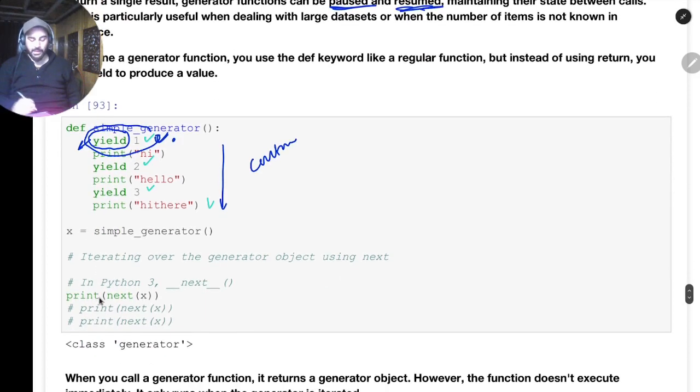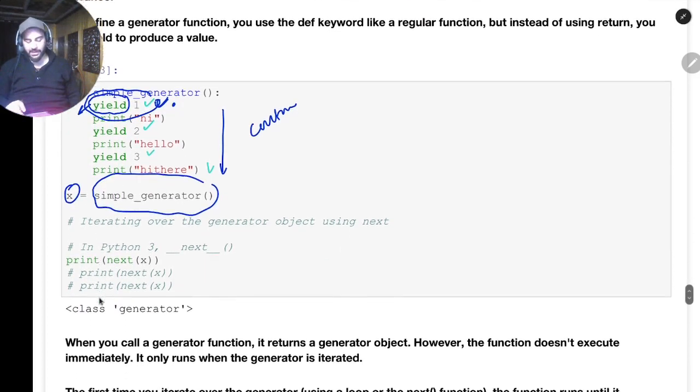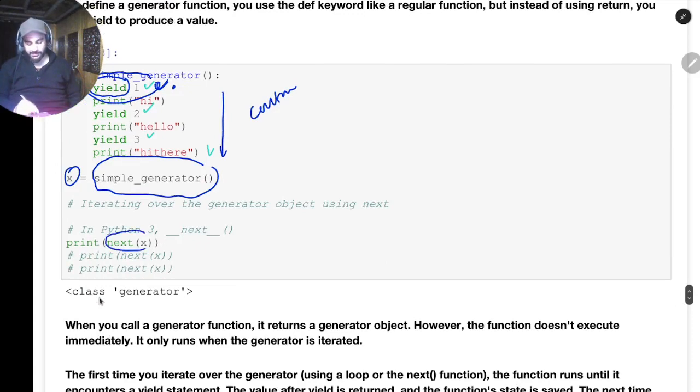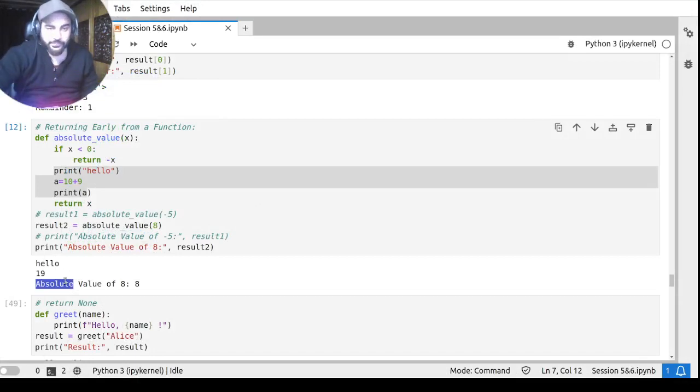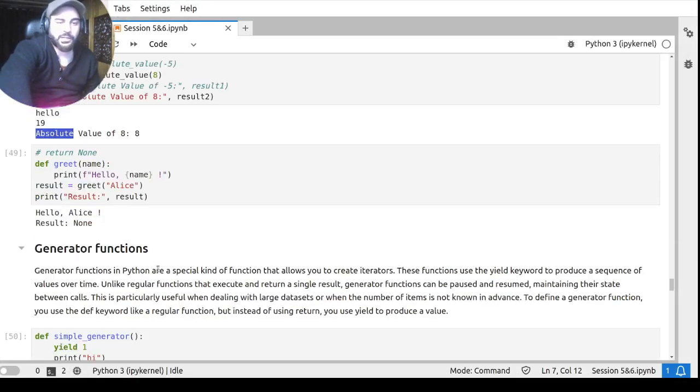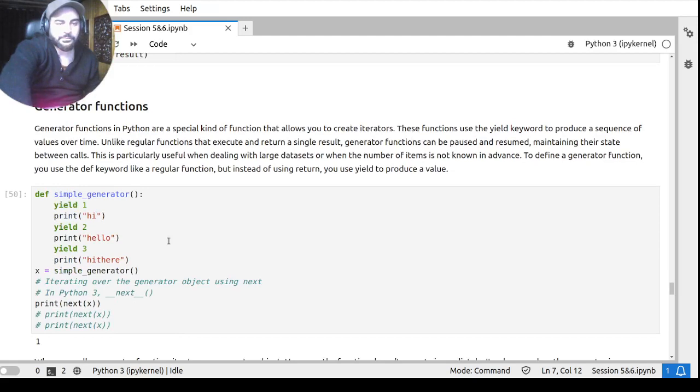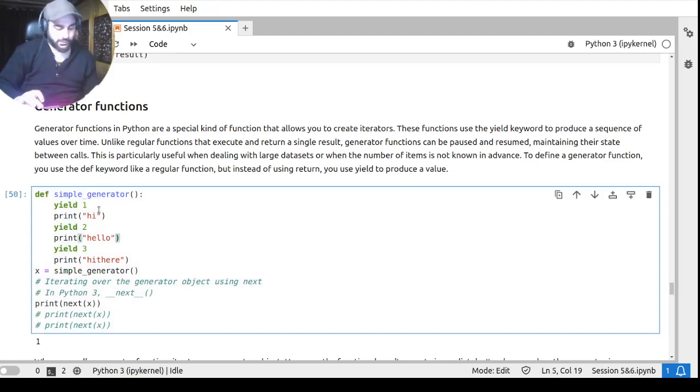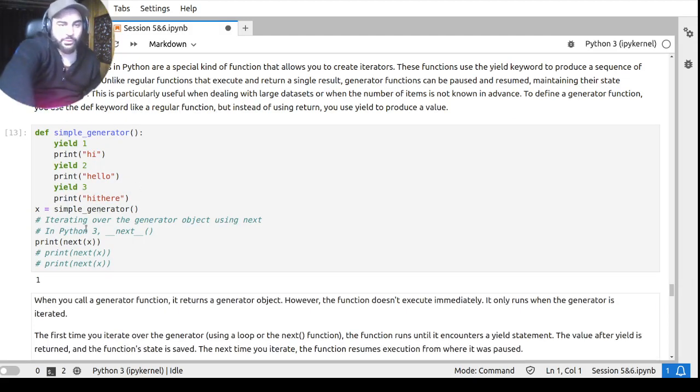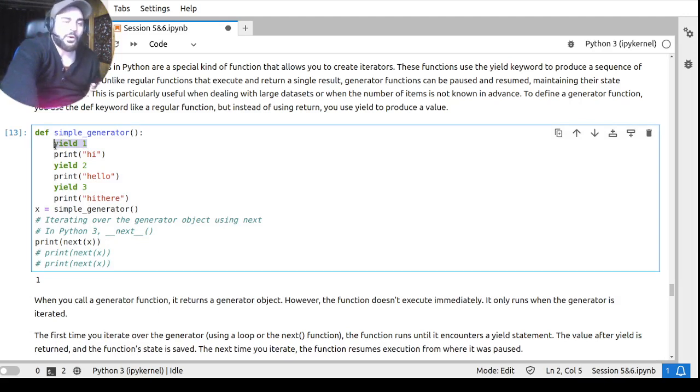Okay. So I'll call, for example, this simple generator, and then I'll collect the result in x. If I write print of next of x, let me show it in the coding window, maybe it'll get clear. It was good that we had a discussion on the return so that you will understand this better. If I run it the first time, you see that print of x was 1, because we returned 1 here, but it got paused. If we want to resume it, I'll uncomment this and again call next of x.